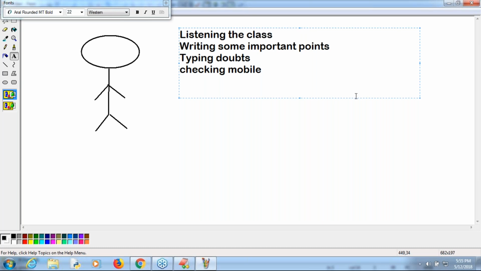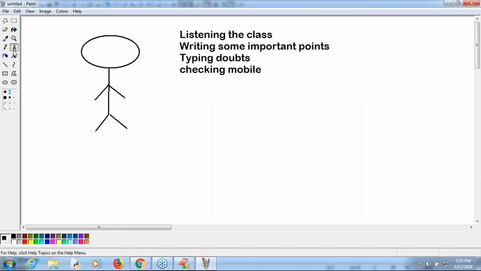Sir, take a very special care. Doing several activities simultaneously is the best example of multitasking. Remember that it is multitasking, sir. It itself is multitasking, right?